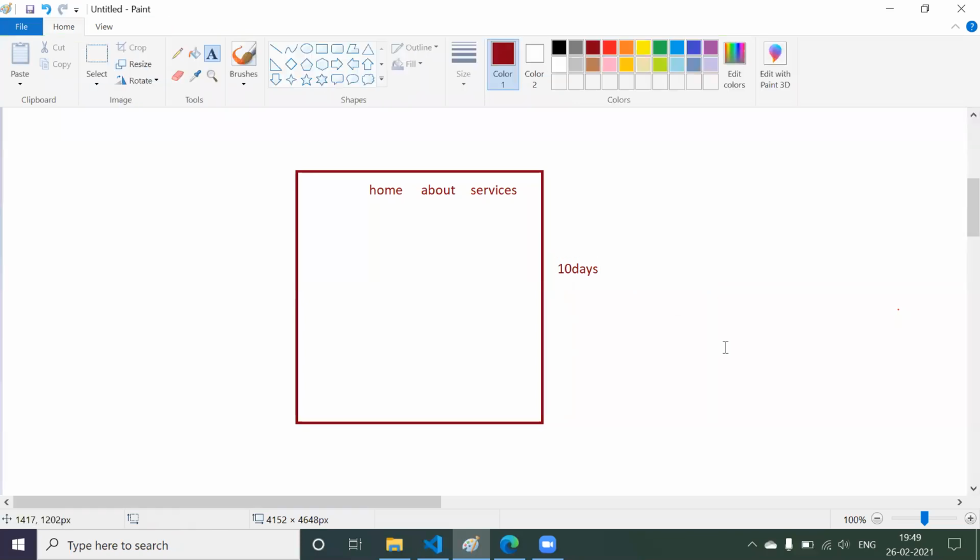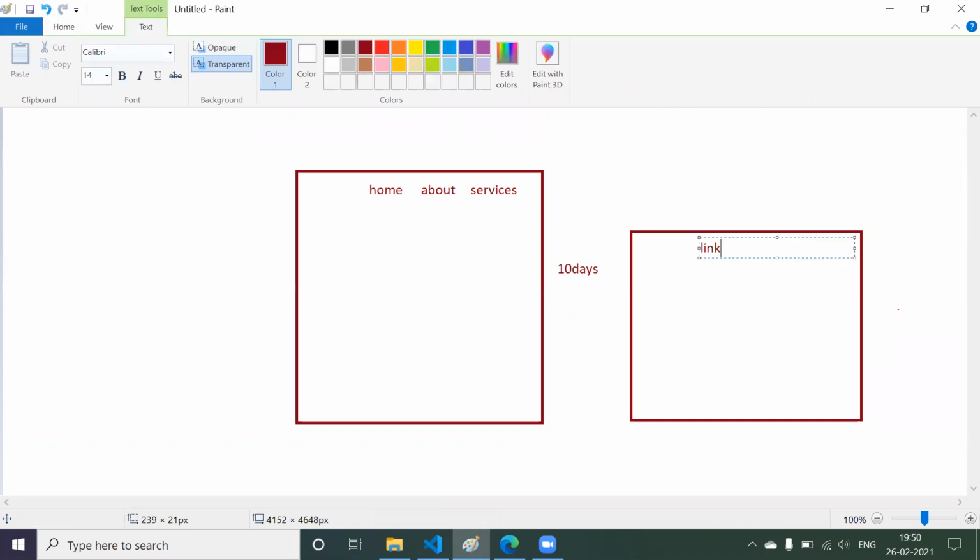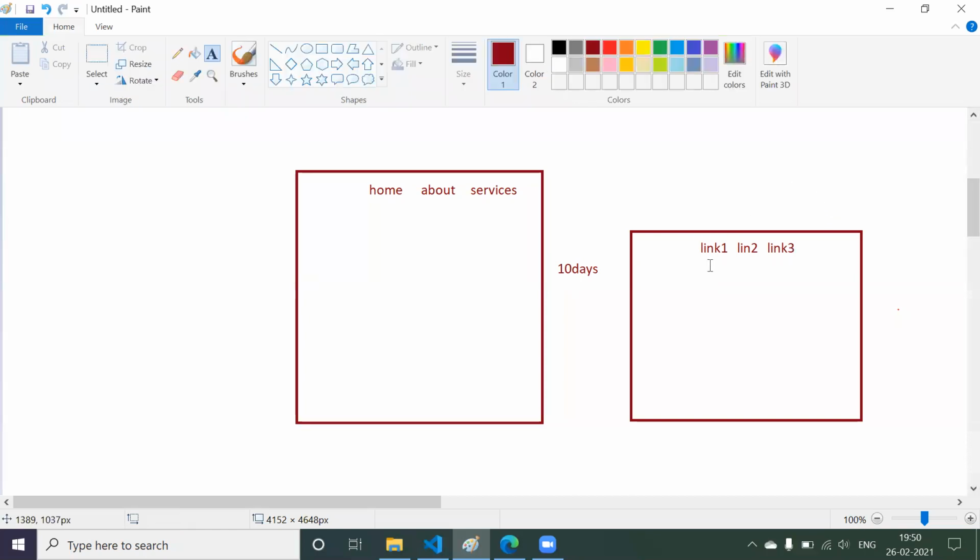Now you get one more requirement. Someone told you, okay, now when I click on services, one more web page should be opened. In that web page, I will have three more links: link 1, link 2 and link 3. In the same way, if I click on link 1, again some data should be displayed. If link 2, some other data should be displayed. If I click on link 3, some more data should be displayed. Now what happens if you are using HTML, CSS and JavaScript to build such an application?